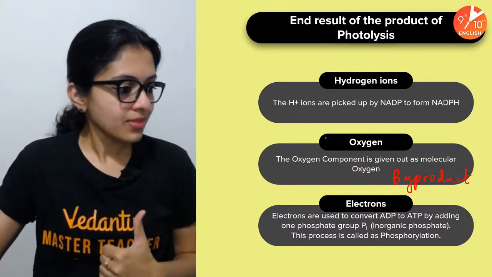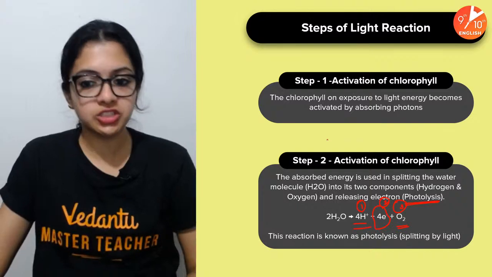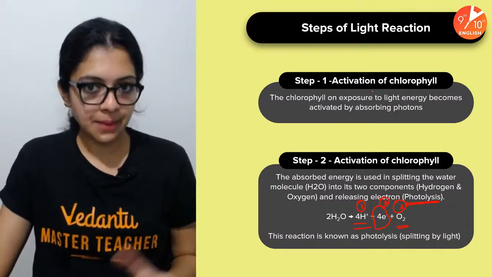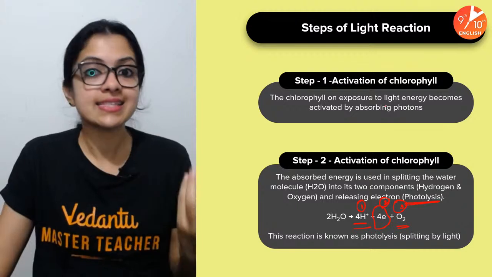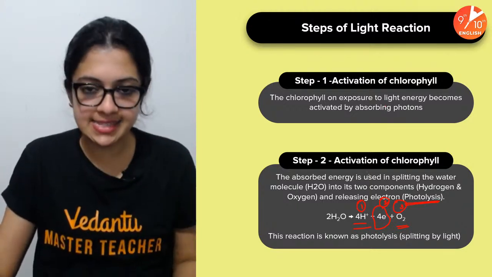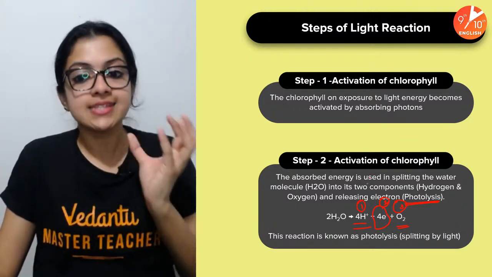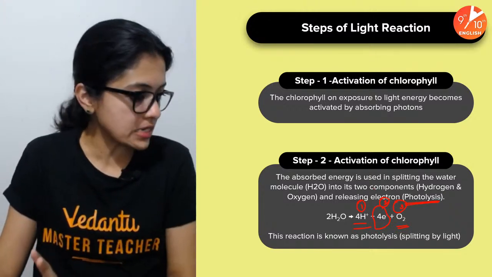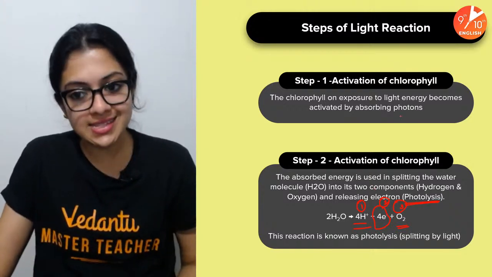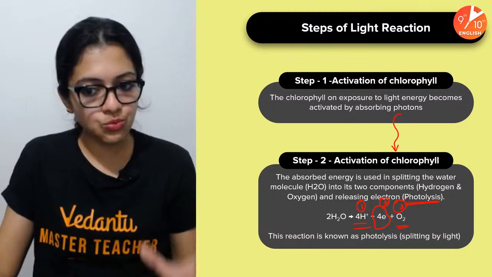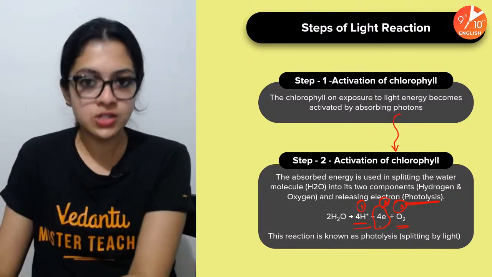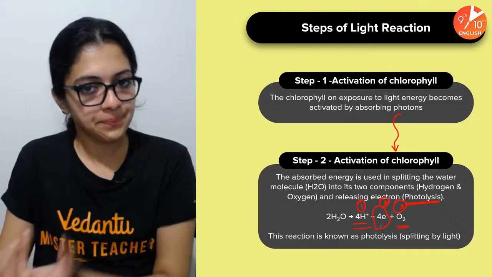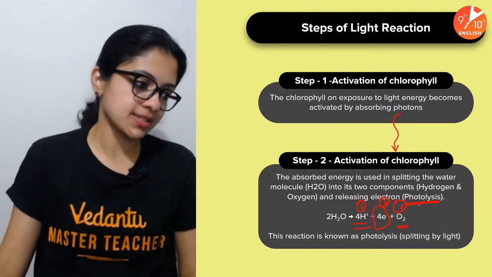Okay. Step 2, you did not understand, Shashi. So yes, all I'm telling you is the energy. In the first step, the electrons in chlorophyll get excited. In the second step, that energy is used to split water, because water is the raw material for photosynthesis, right? So this energy is used in splitting water into H plus and oxygen, while also releasing some electrons. Okay, this is called photolysis.